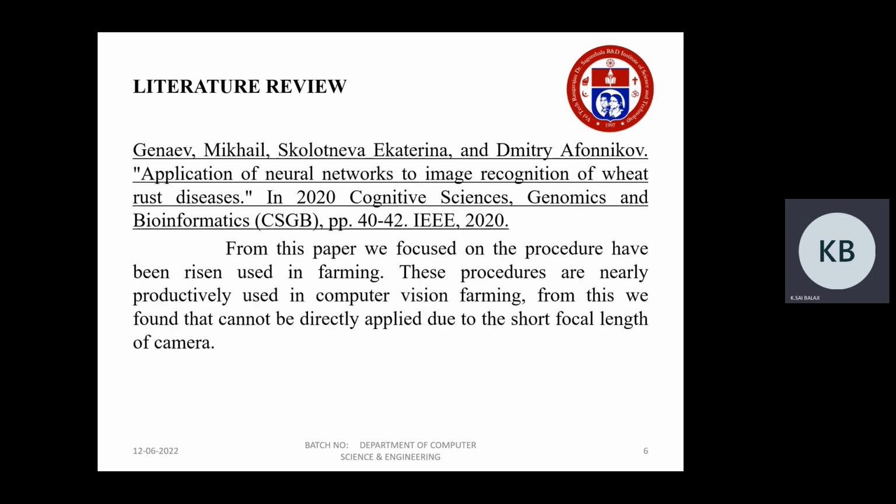Literature review. From the paper on application of neural networks to image recognition of wheat rust diseases, by Genev and Michael, we focused on the procedures recently used in farming. These procedures are nearly productively used in computer vision farming. From this, we found that it cannot be directly applied to a short focal length camera.